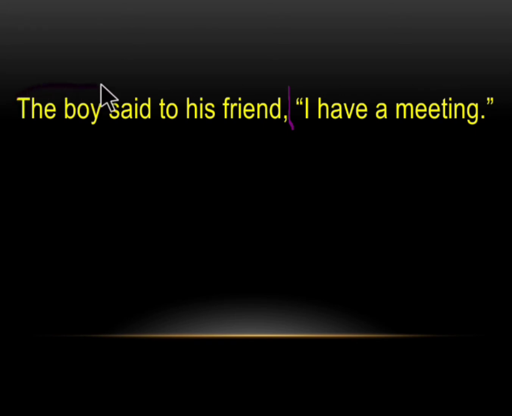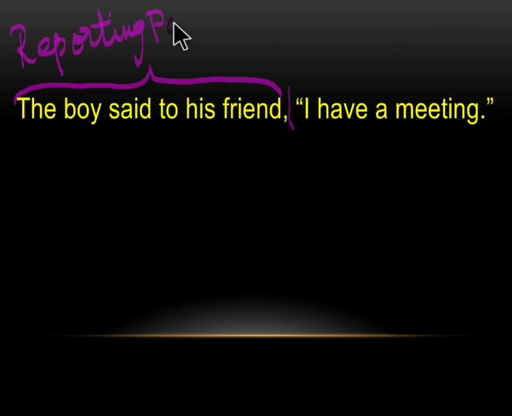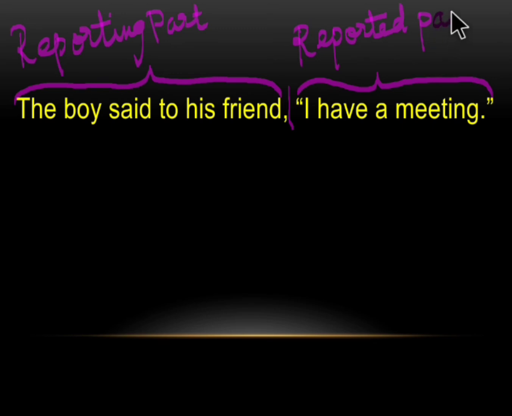The first part, the part which is before the inverted comma, is called the reporting part. The part of the sentence after the inverted commas is called the reported part.